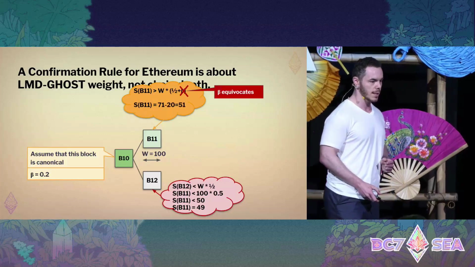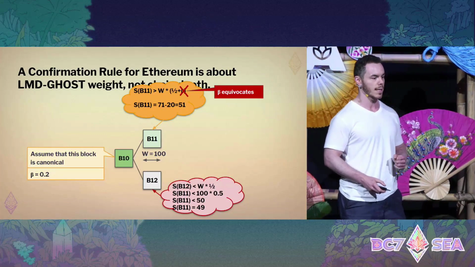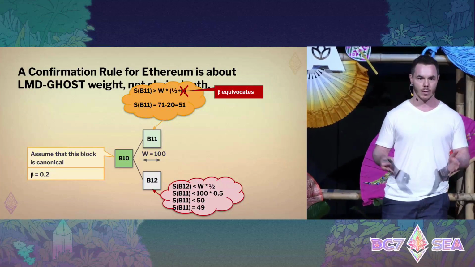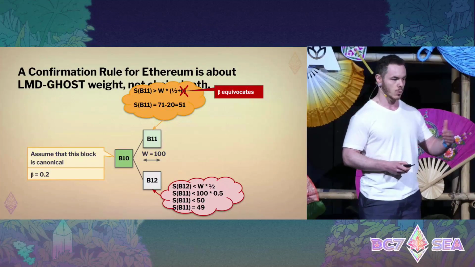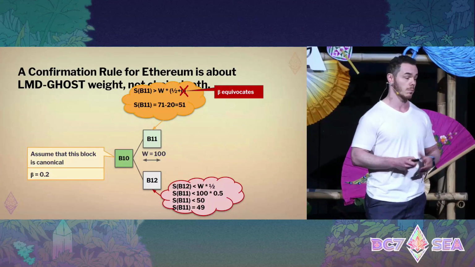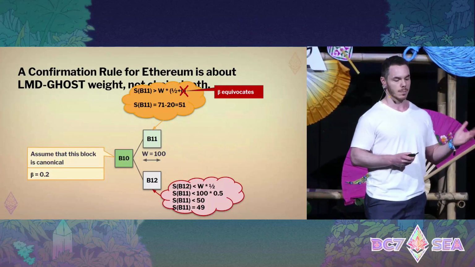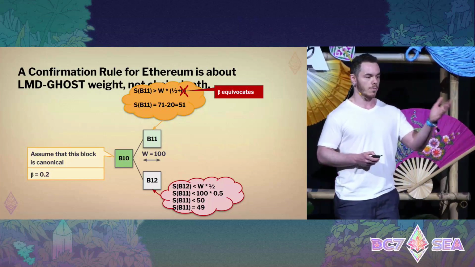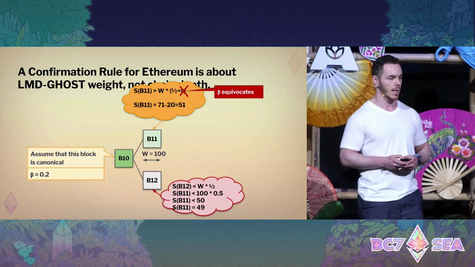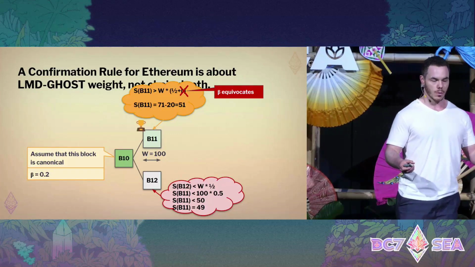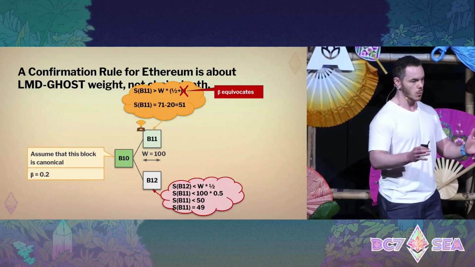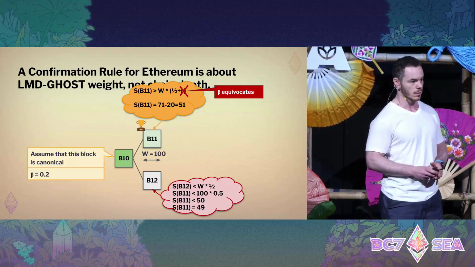What is the worst case scenario? Well, the worst case scenario is that beta of the stake equivocates. If beta of the stake equivocates, then a weight of 20 is subtracted from 71. We have 51 for B11 and 49 for anyone else. Well, B11 wins the fork choice. So yes, with this rule, we can say B11 is canonical.